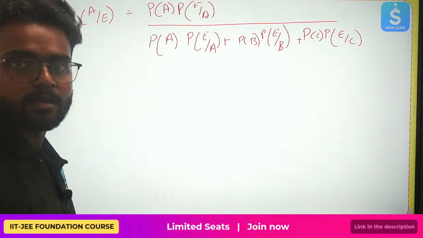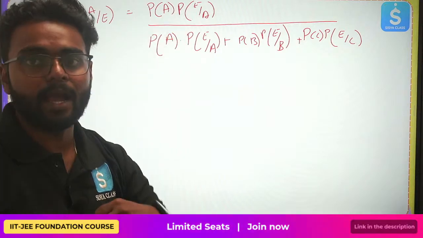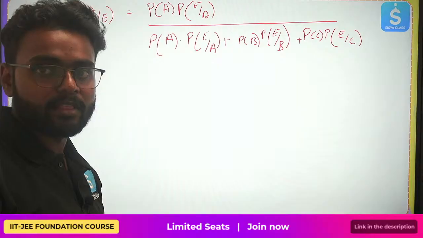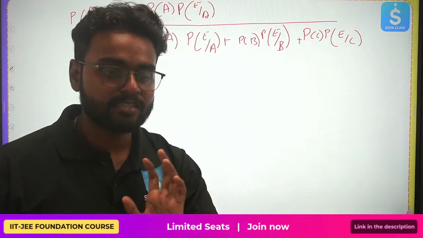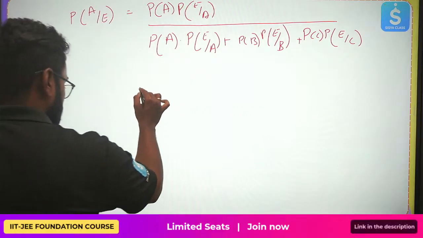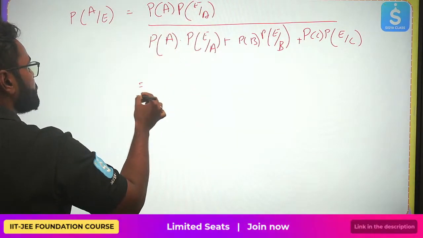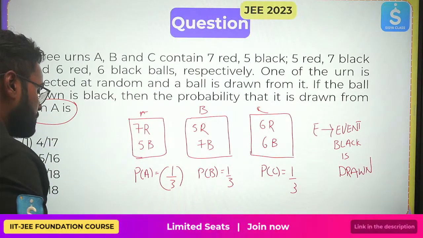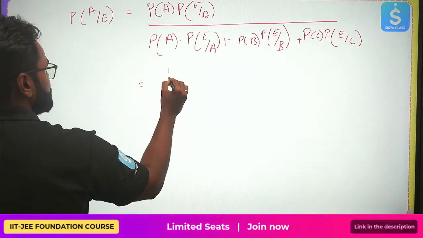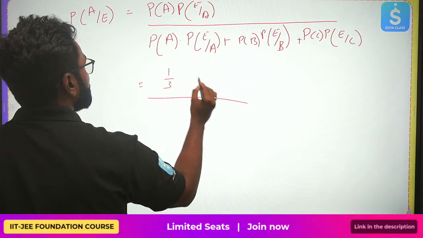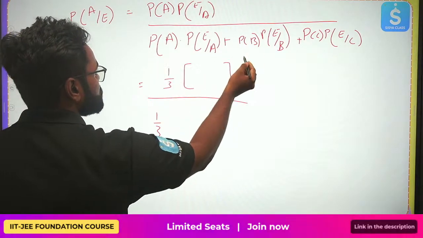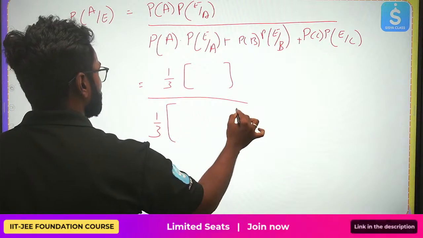Because you want this from the first bag, but in total there are 3 bags, right? You could get a black ball from any of them. Everything you're adding is just the black balls from each urn. So how can I write this? What is P of A? Probability of A is 1 by 3, and here also I can take 1 by 3 as common. P of A is equal to P of B is equal to P of C. I just have to add the remaining part.